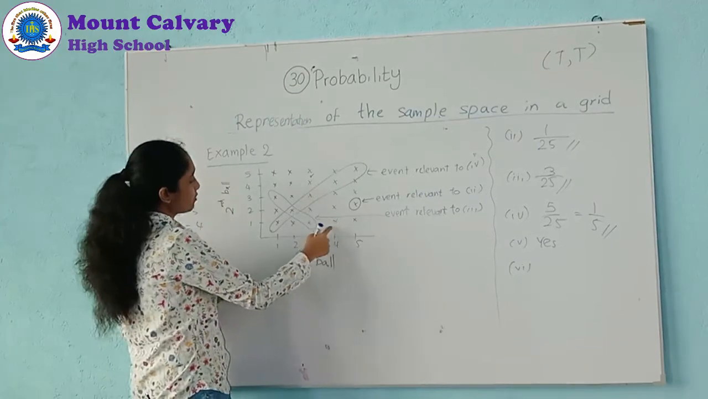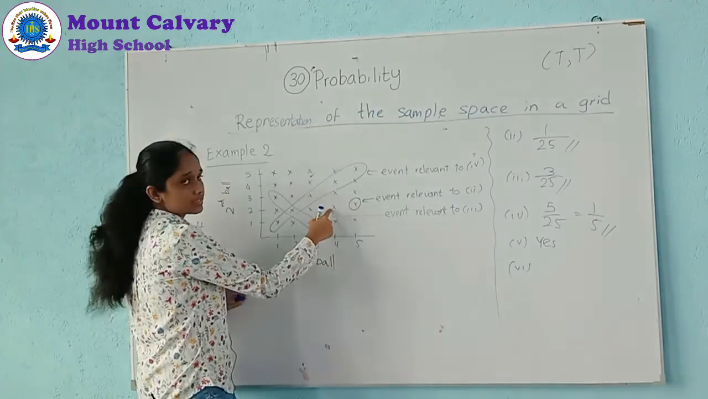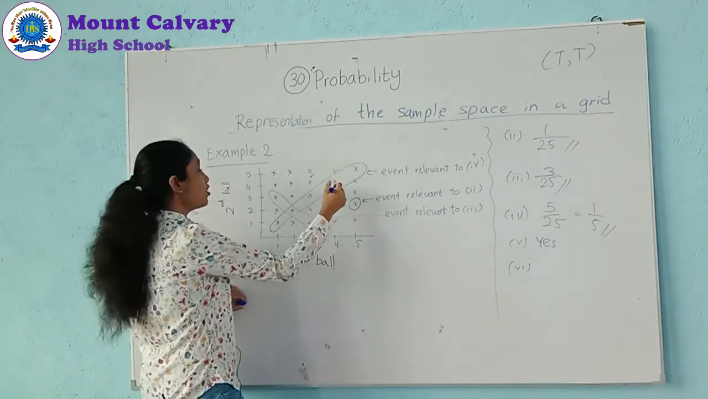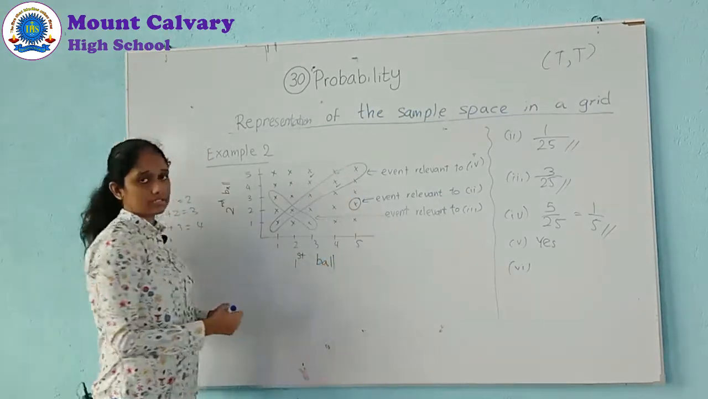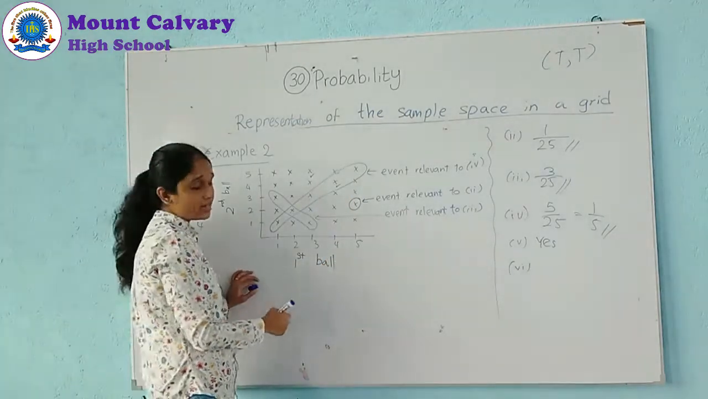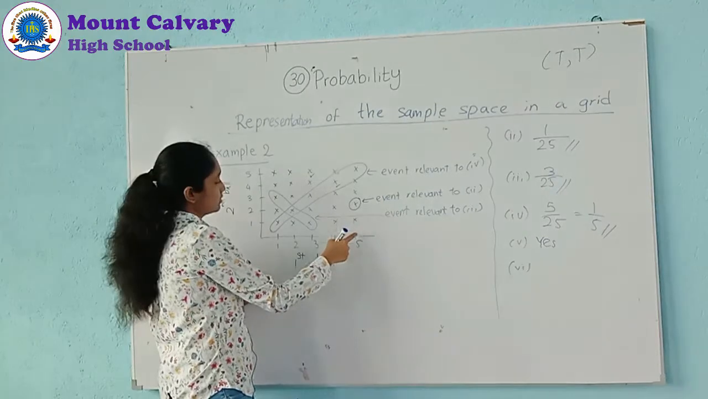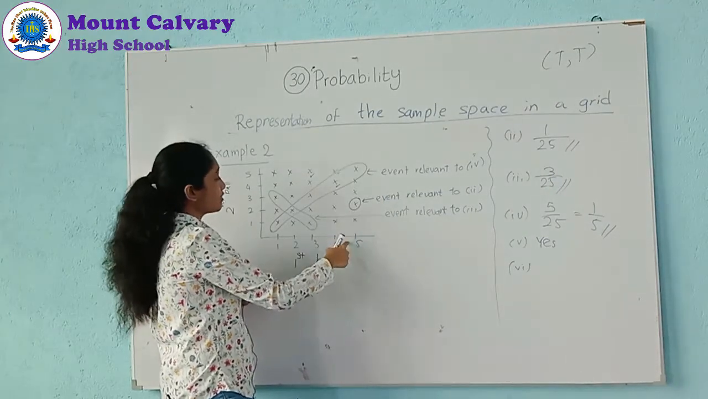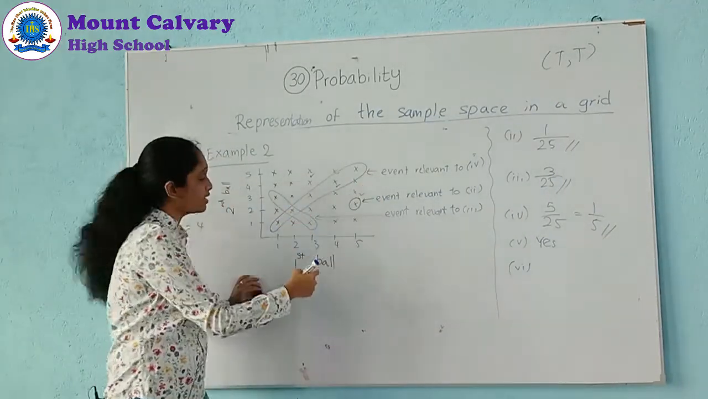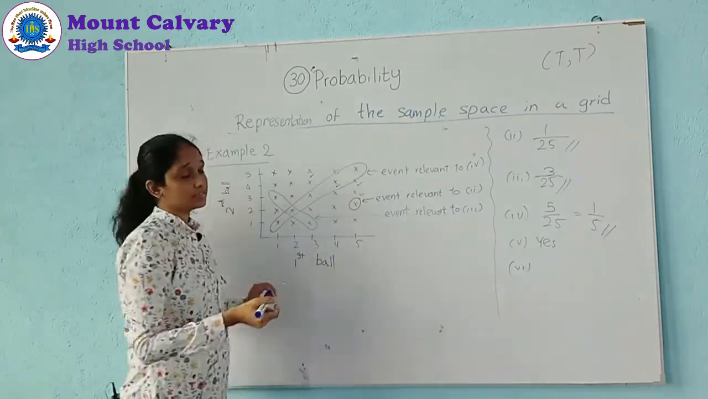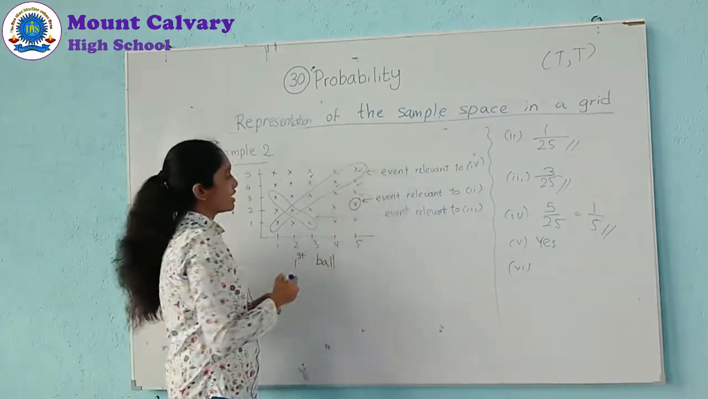Then this one: 4 and 1 is 5, 4 and 2 is 6, 4 and 3 is 7, 4 and 4 is 8, 4 and 5 is 9. These two. Again 5 and 1 is 6, 5 and 2 is 7. 5 and 3 is 8, greater than 7. 5 and 4 is 9, greater than 7. 5 and 5 is 10, greater than 7.